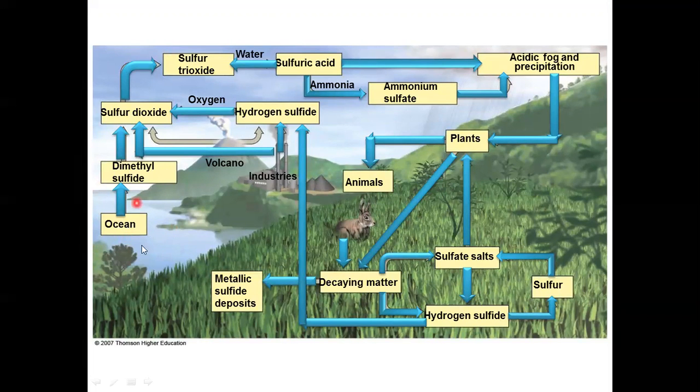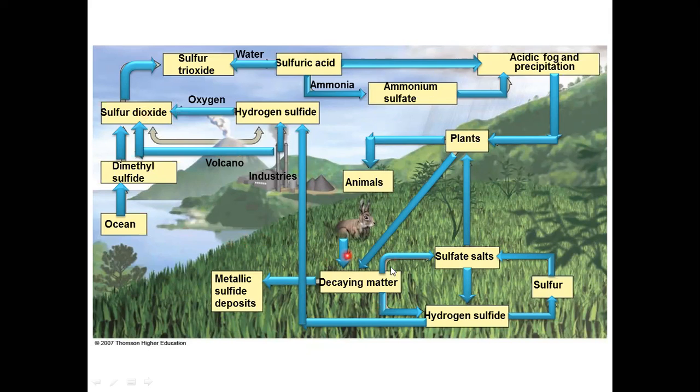Here we can see that from the ocean, dimethyl sulfide is transferred to the atmosphere. This dimethyl sulfide reacts with some gases that are removed to the atmosphere. In that, sulfur dioxide is the main gas, and in this way, the sulfur dioxide enters into the atmosphere.